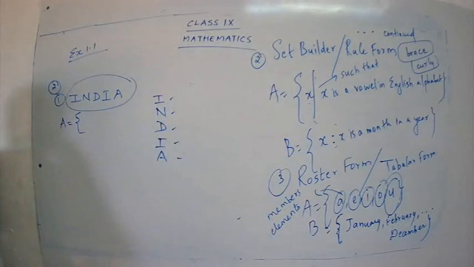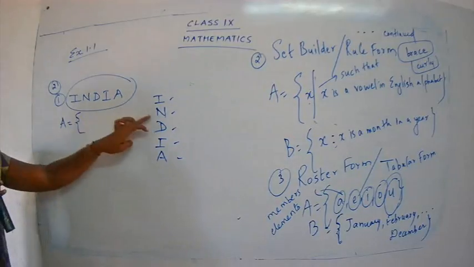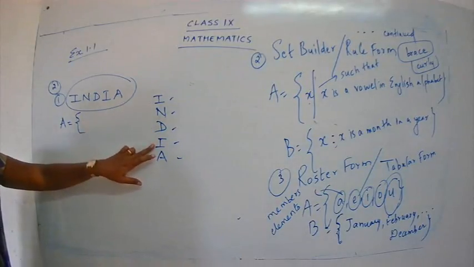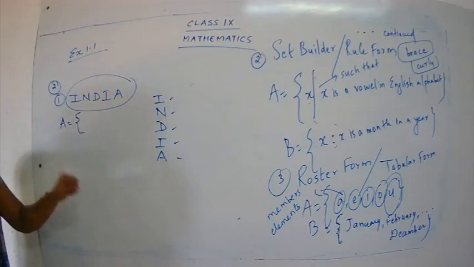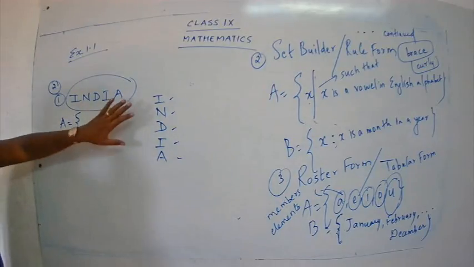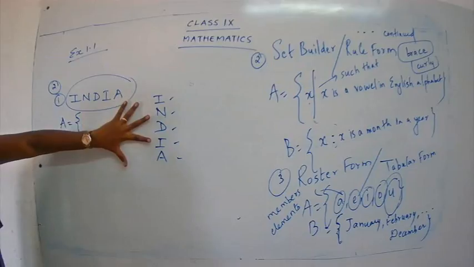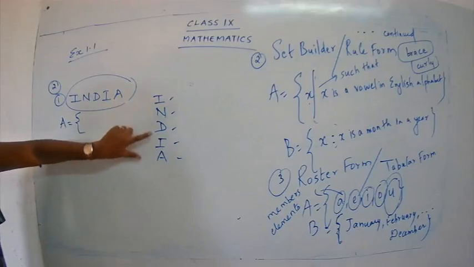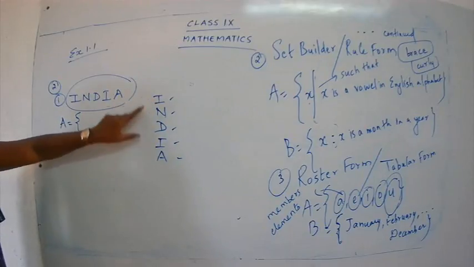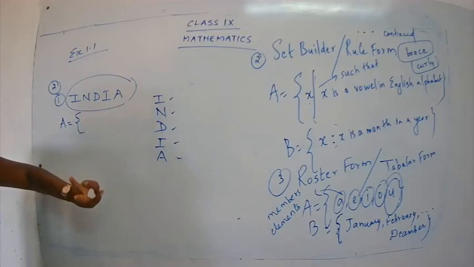But when you write the roster form, keep in your mind, we should not repeat the letter. Now here, just see, I comes twice. We have one I and we have one more I over here. So totally we have 2 I's.